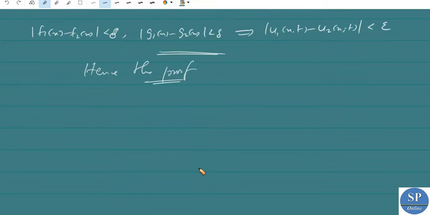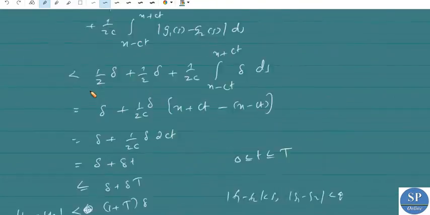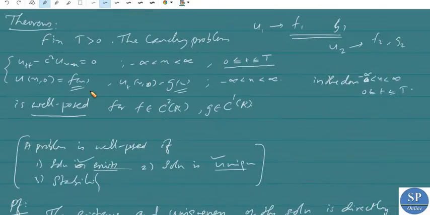Now we have a remark. Actually, here we fixed our t. That is, we restricted our time t up to capital T only. Okay, and in that case, if f belongs to C2(R) and g belongs to C1(R), then we have proved that this Cauchy problem is well posed. That is, the solution exists and the solution is unique, and the problem is stable.